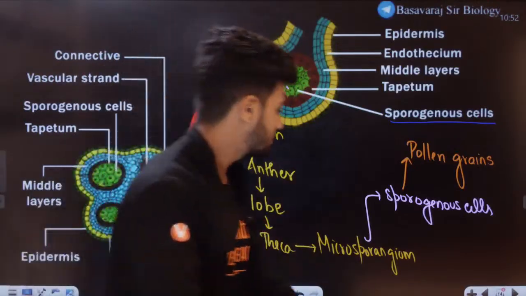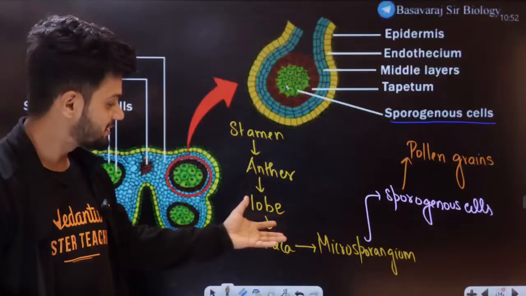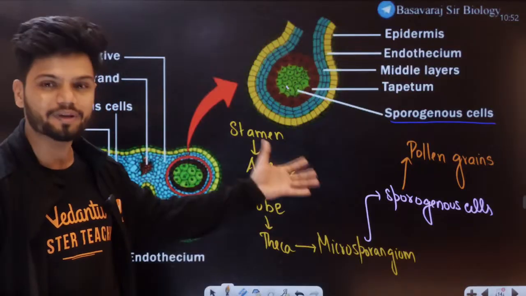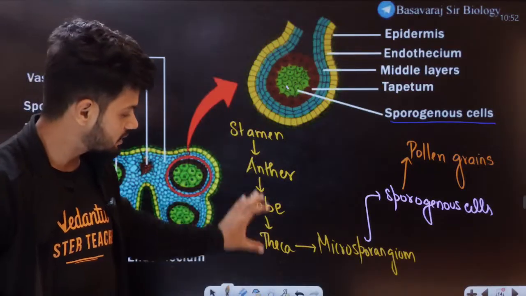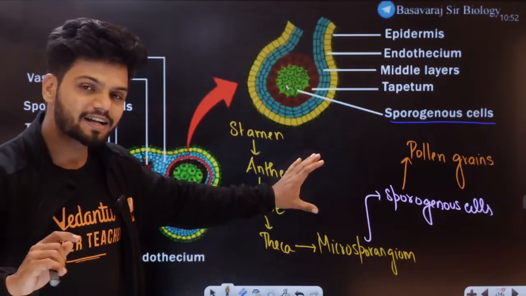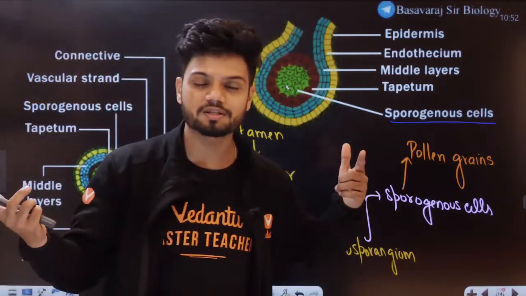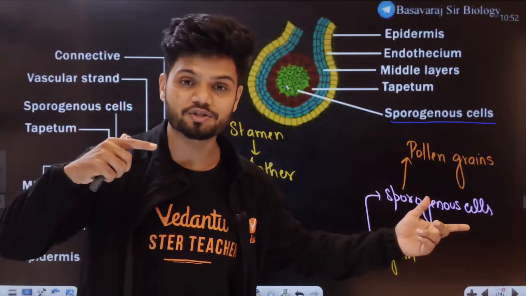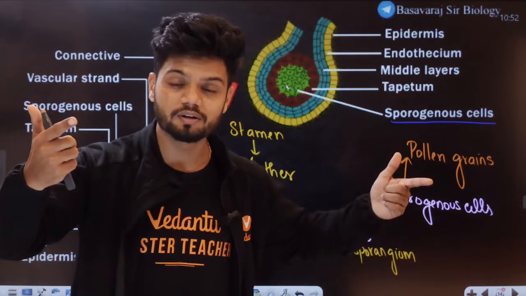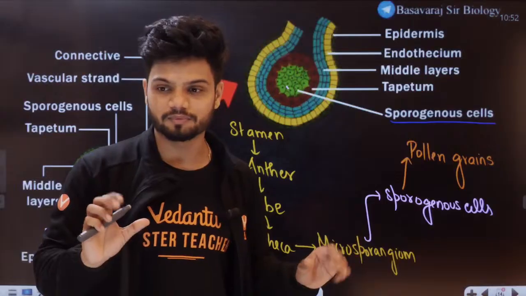Nice. Nice. Students, this is so much fun, right? See, look at this. It's so easy to understand. Because if you don't understand the flow chart, there's a very high chance that you get confused. Sir, what is sporogenous? What is microspore? Microsporangium? What is microspore? All that confusion is clear now. Okay.